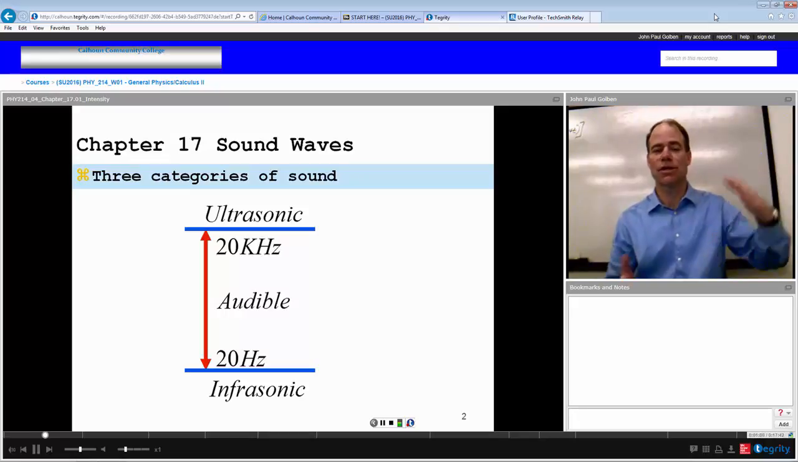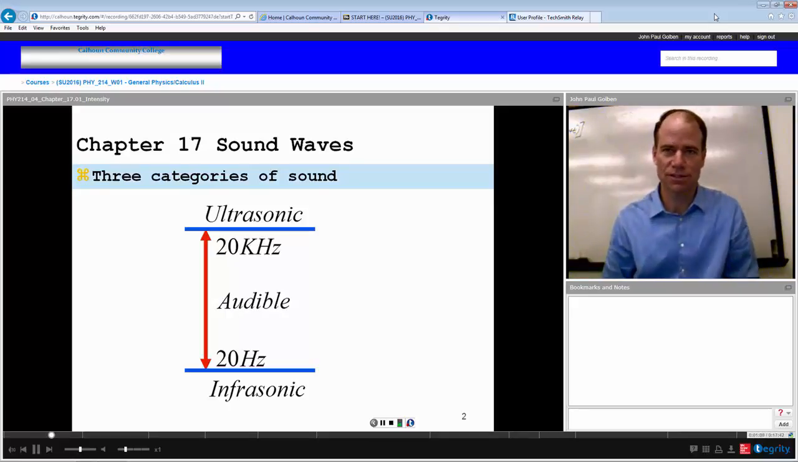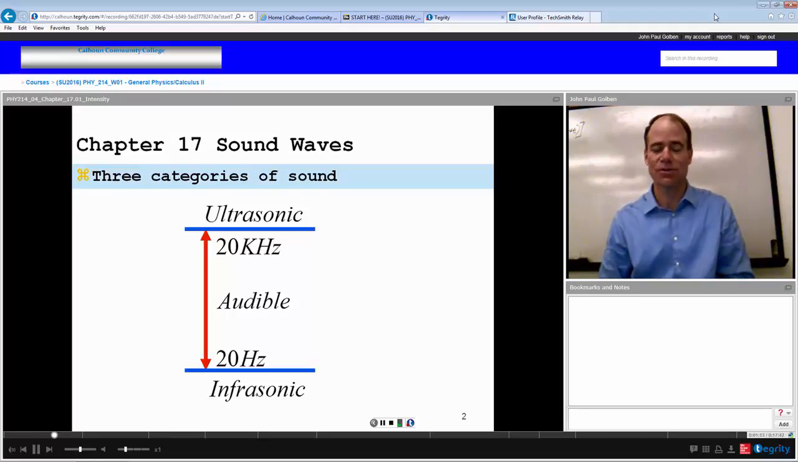So there are some creatures that can listen above the audible range. Dogs, you have the dog whistle, so you can hit a frequency that humans can't hear, but dogs can hear. Or bats actually fly in the ultrasonic range, using that to actually see, in a sense.